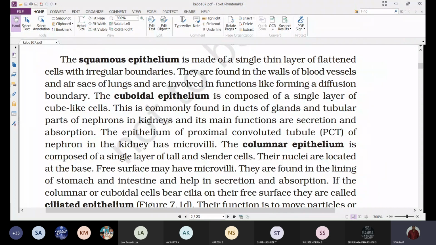Like a brush, how the bristles protrude out, in the same manner we can observe this microvilli. They are meant to increase the area of absorption. This is very important, a lot of times it is asked in the NEET examination.